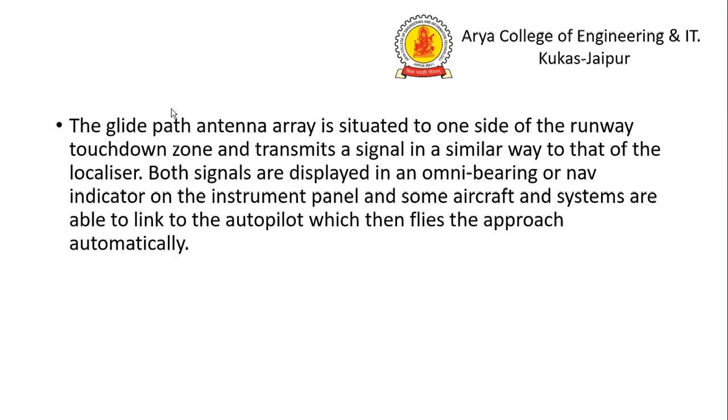The glide path antenna array is situated to one side of the runway touchdown zone and transmits a signal in a similar way to that of the localizer. Both signals are displayed in an omni-bearing or nav indicator on the instrument panel, and some aircraft and systems are able to link to the autopilot, which then flies the approach automatically.